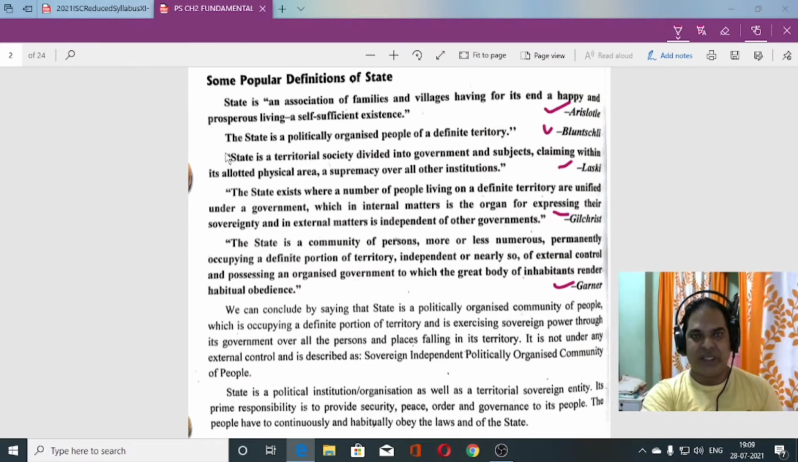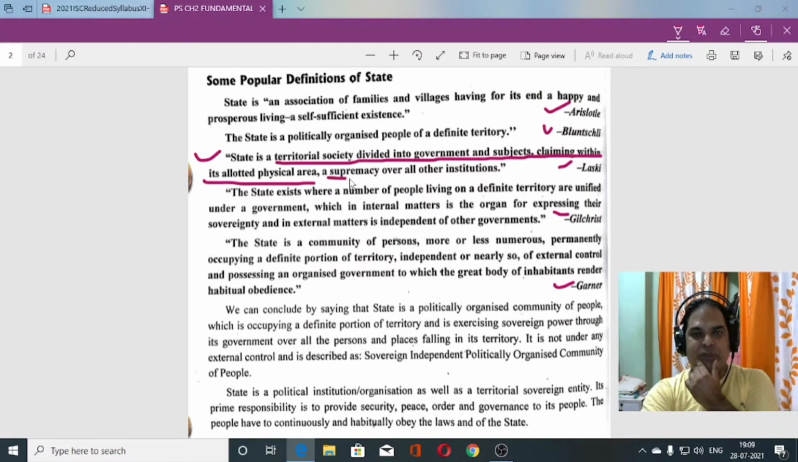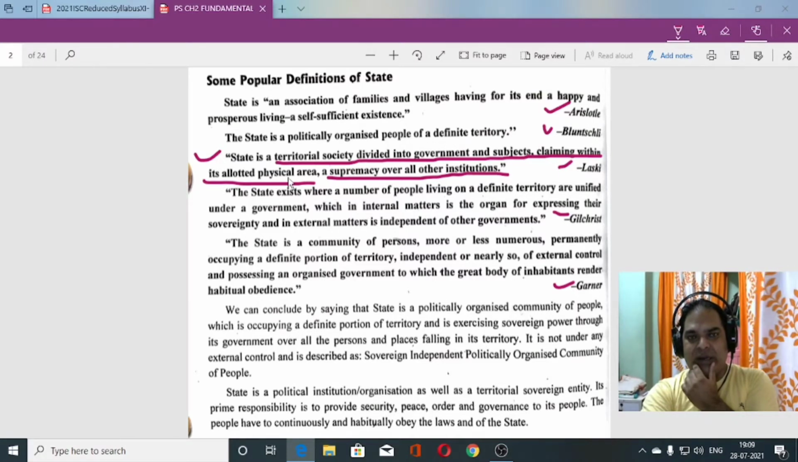So first of all, state is an association of families and villages having for its end a happy and prosperous living, a self-sufficient existence. Now, state is politically organized people of a definite territory. Now Laski, according to Laski, how does Laski define state? State is a territorial society divided into government and subject claiming within its allotted physical area supremacy over all the institutions.